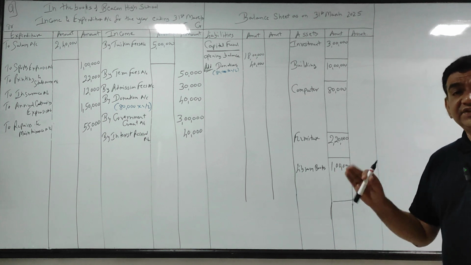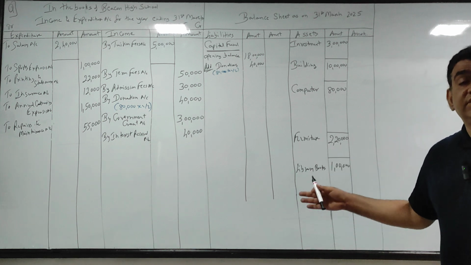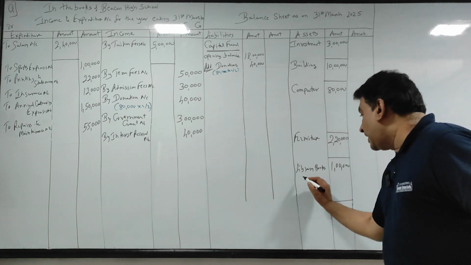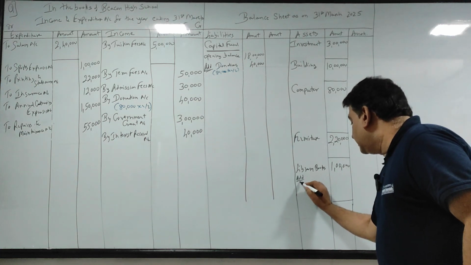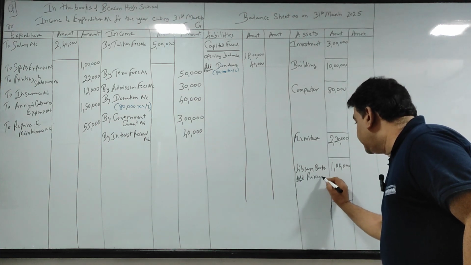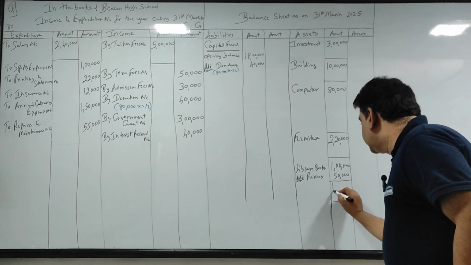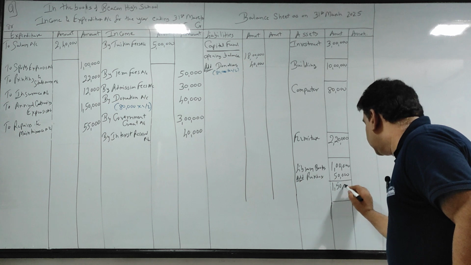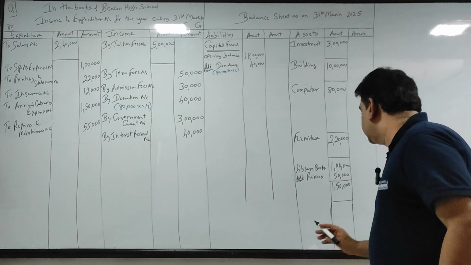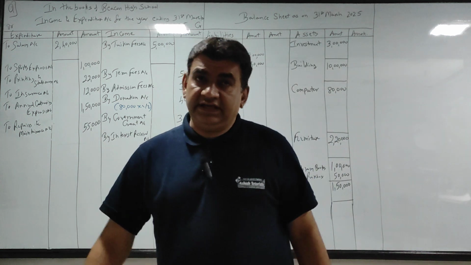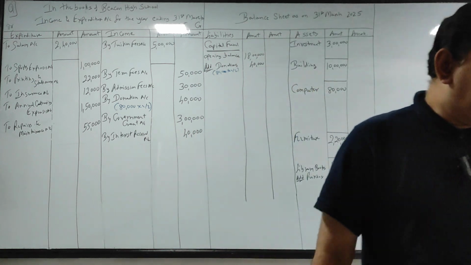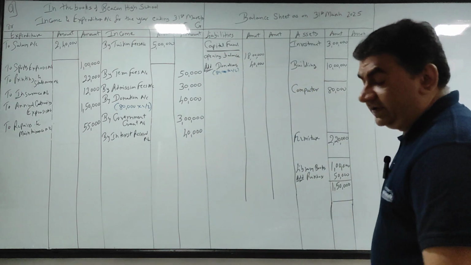So this will be additional purchase of an asset, which in this case is library books. So I add there, add purchase 50,000. So 1 lakh plus 50,000 gives you 150.